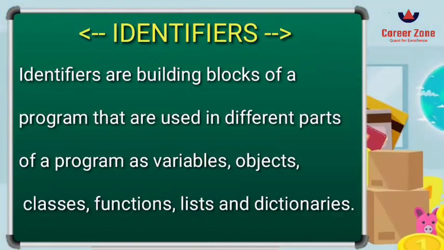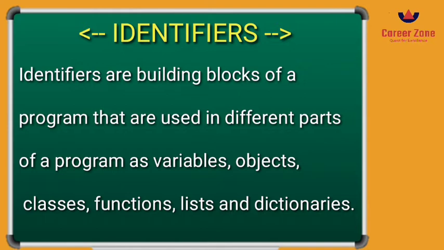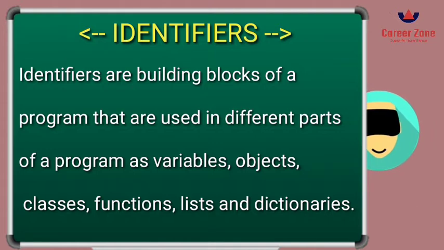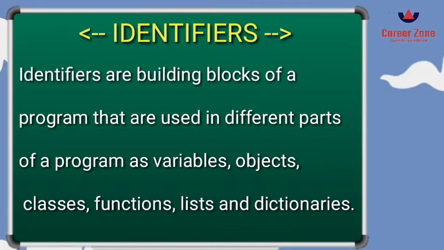The next one is identifiers. These are the building blocks of the program which are used in different parts of the program, like variables, objects, classes, functions, lists, and dictionaries. We have already learned about defining a function, creating a list, and how to assign a value to a variable. So all those are parts of the program which can be termed as identifiers.